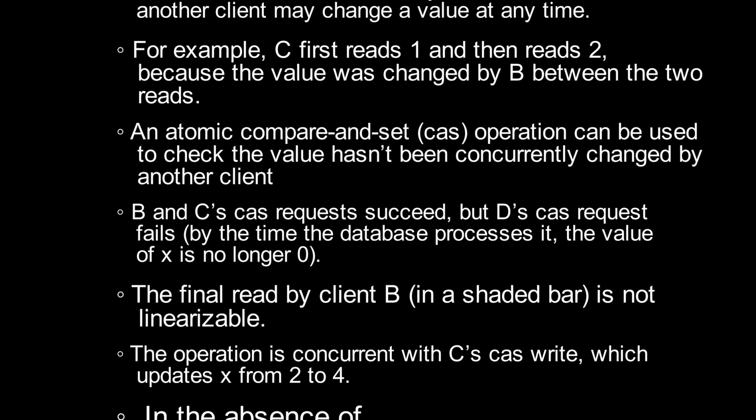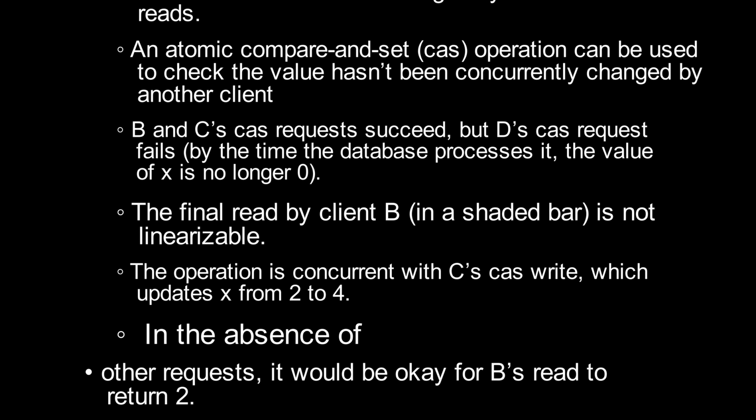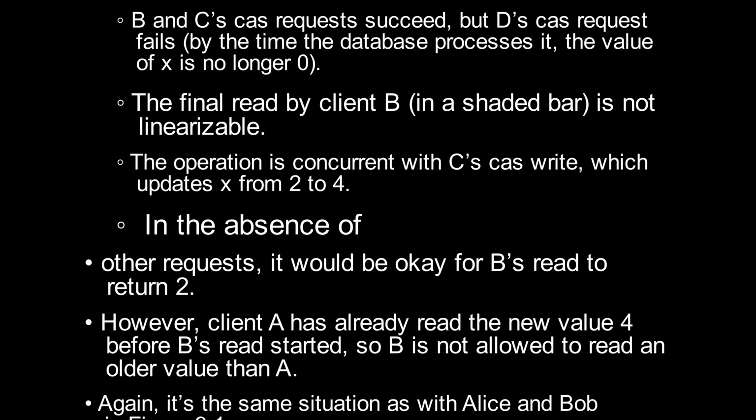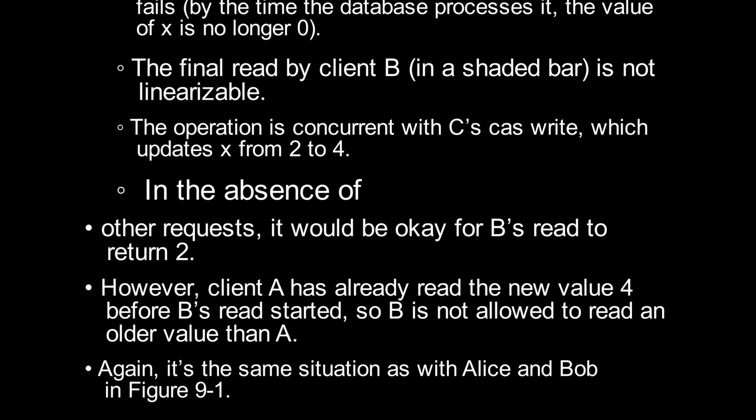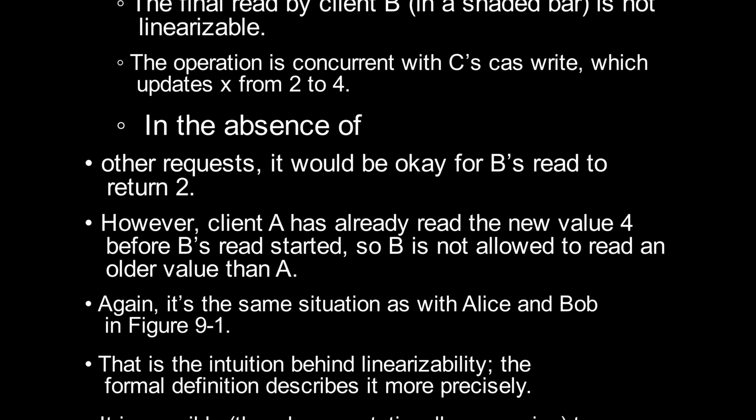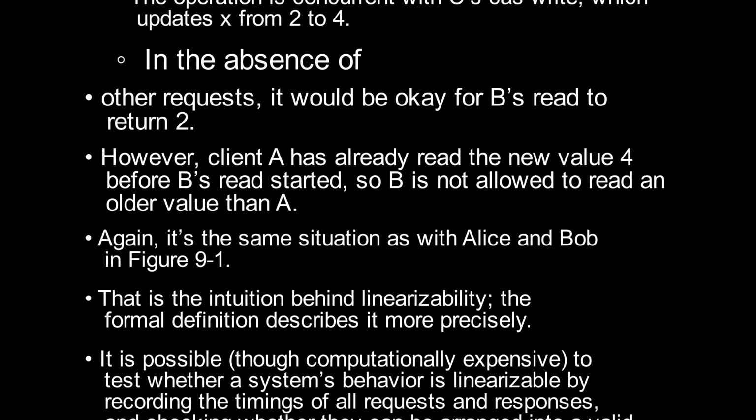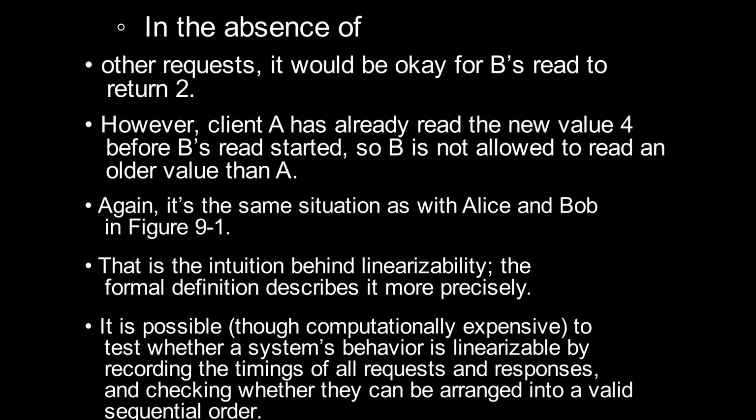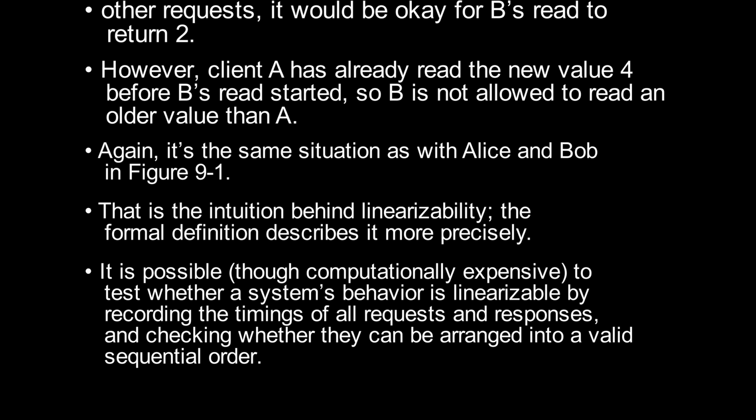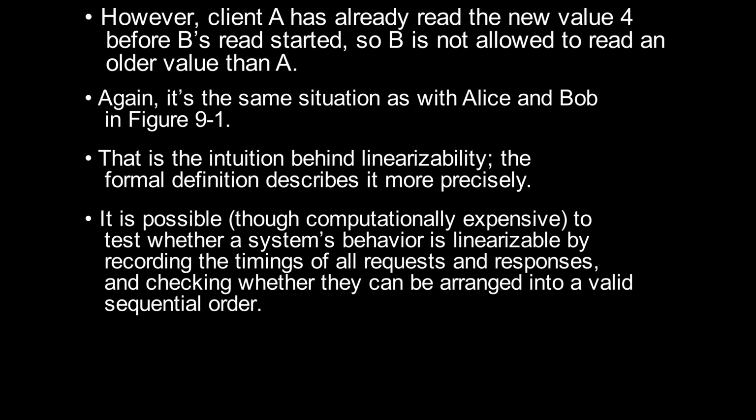The final read by client B, in a shaded bar, is not linearizable. The operation is concurrent with C's cas write, which updates X from 2 to 4. In the absence of other requests, it would be okay for B's read to return 2. However, client A has already read the new value 4 before B's read started, so B is not allowed to read an older value than A. Again, it's the same situation as with Alice and Bob in Figure 9-1. That is the intuition behind linearizability. The formal definition describes it more precisely. It is possible, though computationally expensive, to test whether a system's behavior is linearizable by recording the timings of all requests and responses, and checking whether they can be arranged into a valid sequential order.